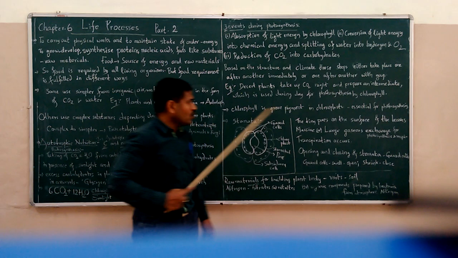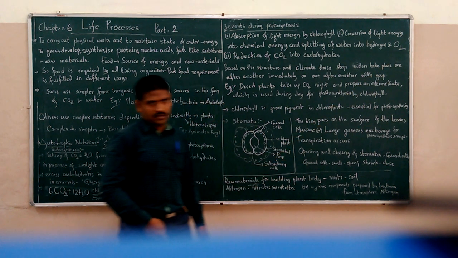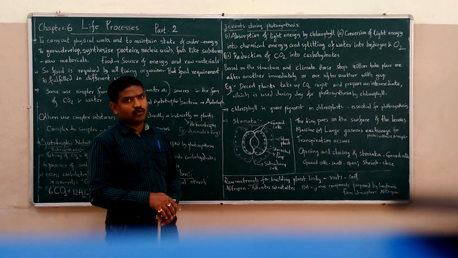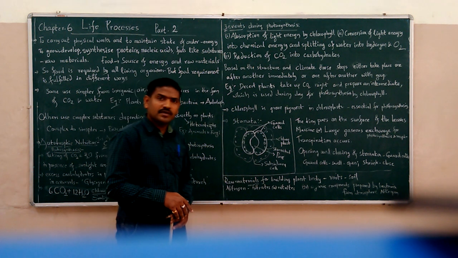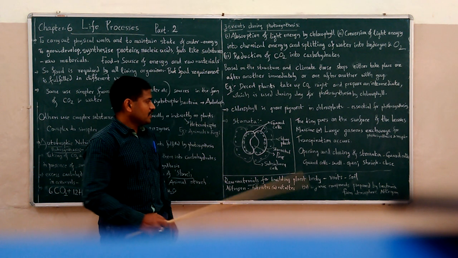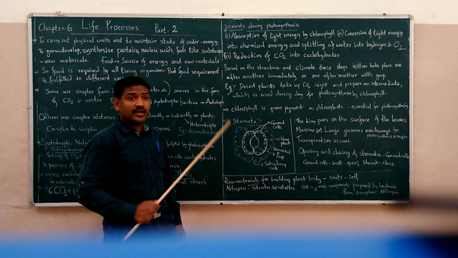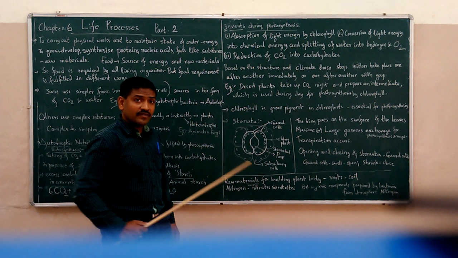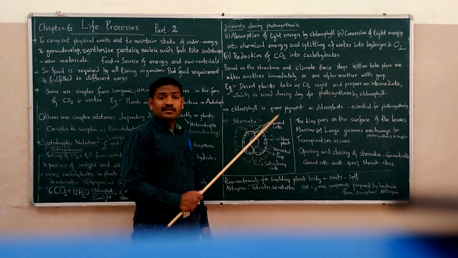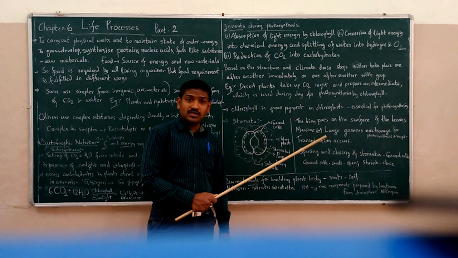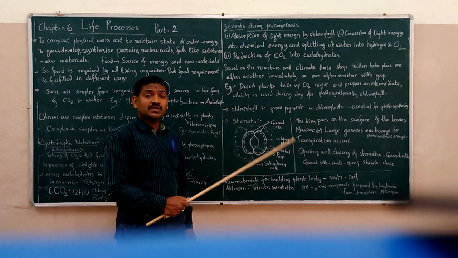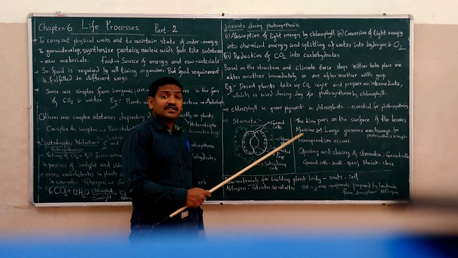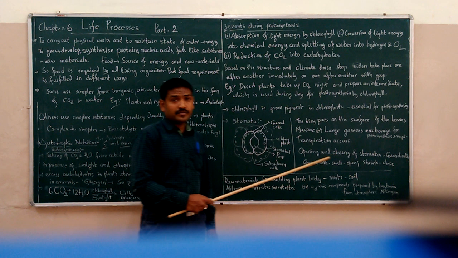Okay, and chlorophyll is very essential for photosynthesis. How can you prove that chlorophyll is very essential for photosynthesis? There is an experiment which we will discuss afterwards. Okay. Now coming to stomata, a very important structure of the plant leaves. Stomata are very essential for gaseous exchange, for respiration as well as for photosynthesis, and for transpiration to take place.